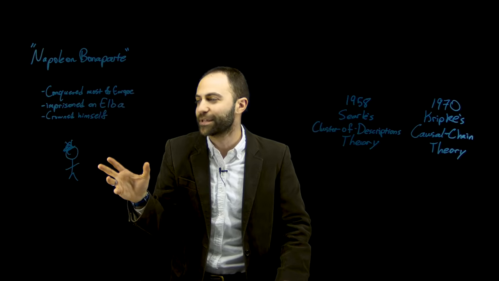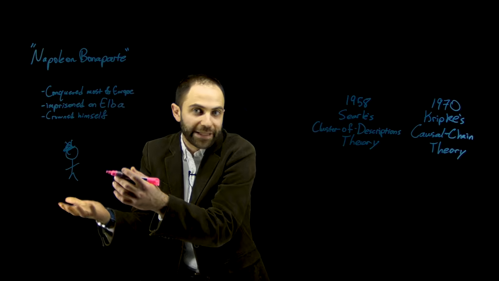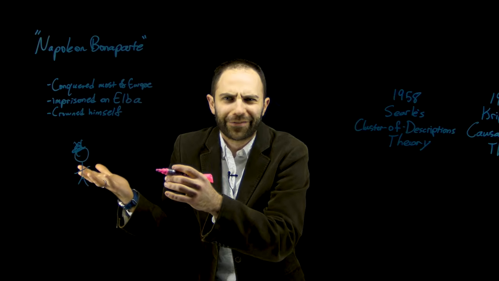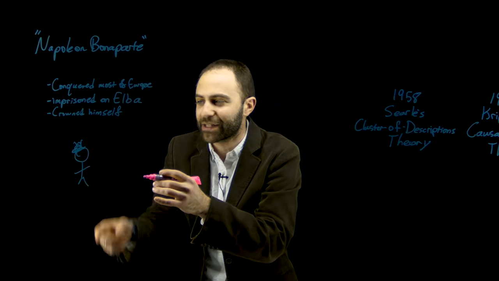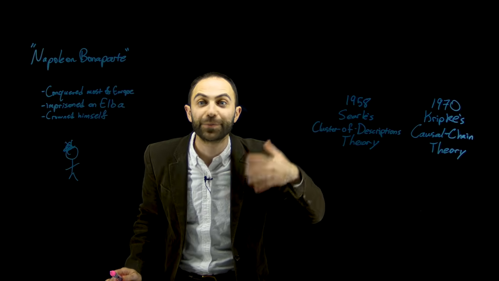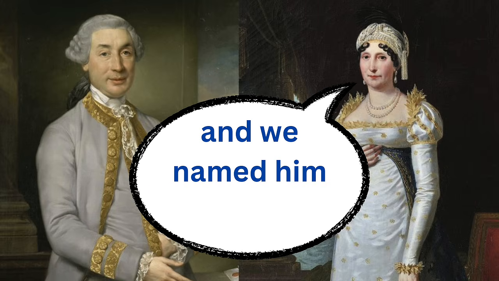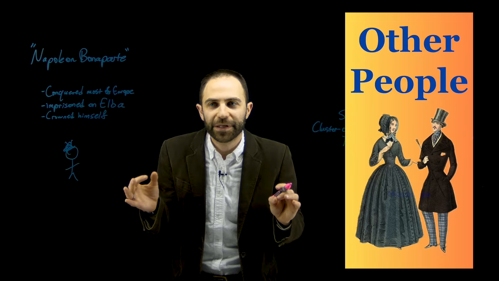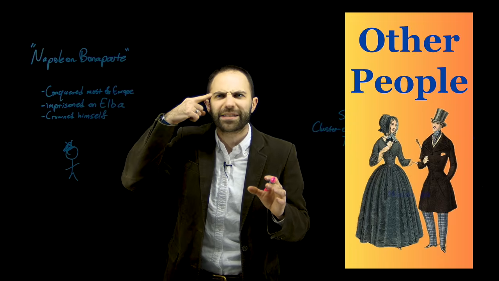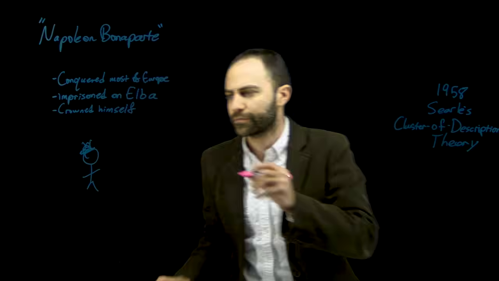Instead, the way it works on Kripke's theory is that when Napoleon, or anyone or anything, was a baby, his parents looked at him, and they pointed at him or something like that, and they dubbed him Napoleon. And then his parents told other people, we had a baby and we named him Napoleon. And then these other people, even if they had not met the baby yet, knew about the name and thought to themselves something along the lines of, now I'm going to use the name Napoleon to refer to whichever baby these people used their name Napoleon to refer to.